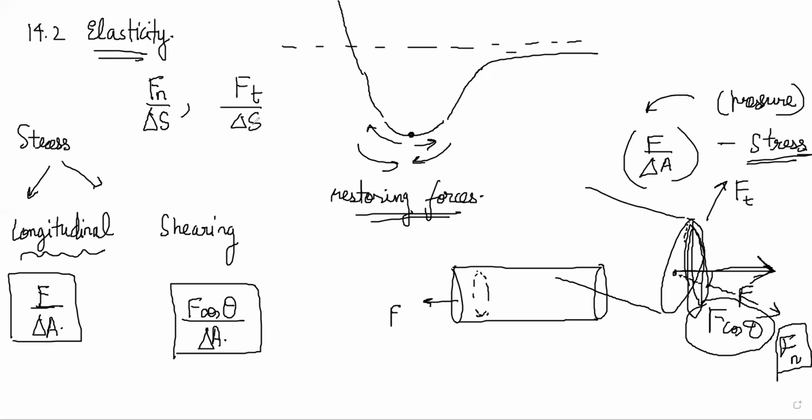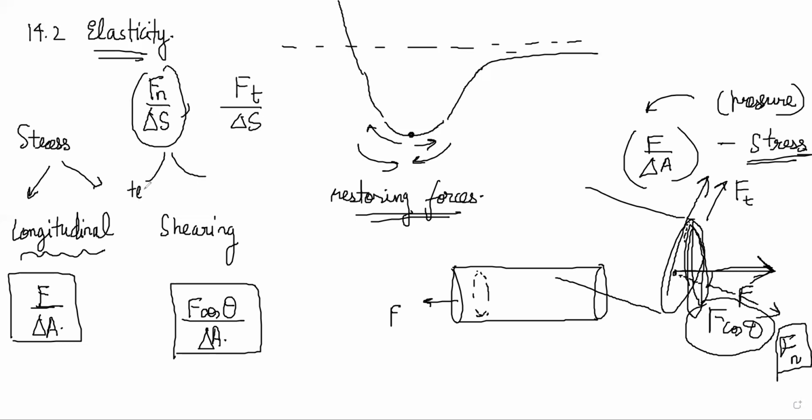So tangential stress is trying to slide that layer across. It may not be successful, but it will try. It might try to deform the shape, like it wants to bring this layer to this side. Longitudinal stress, which is the normal stress, he has broken down into two types.